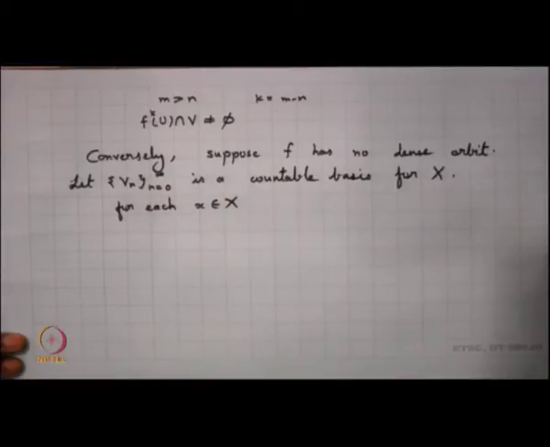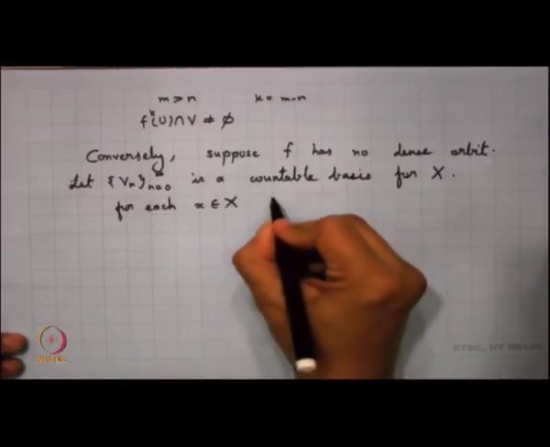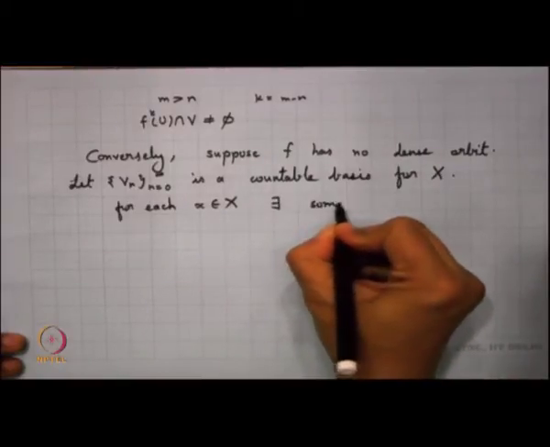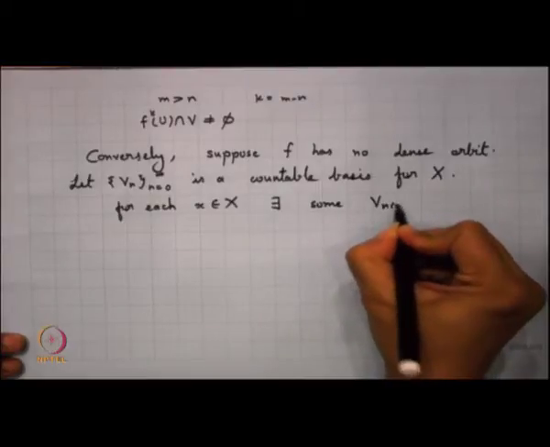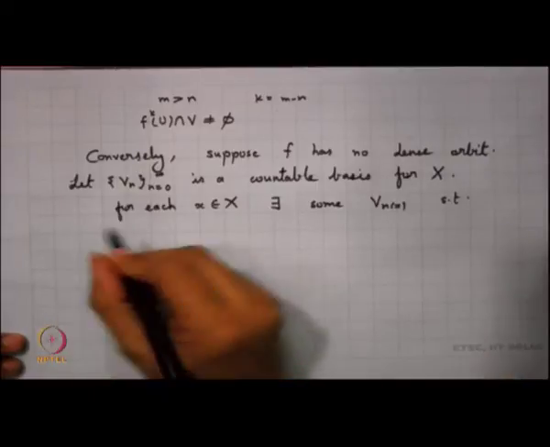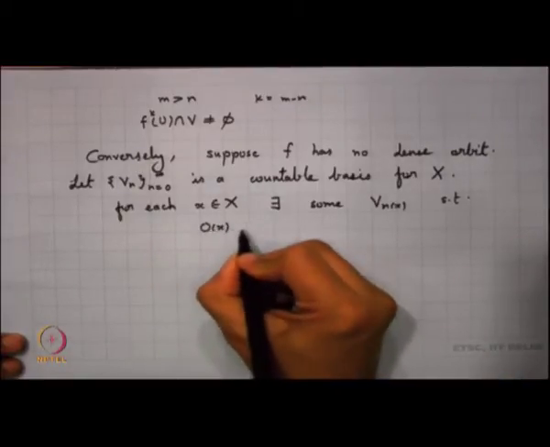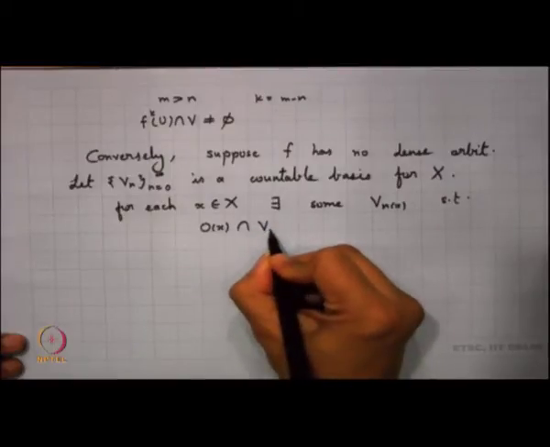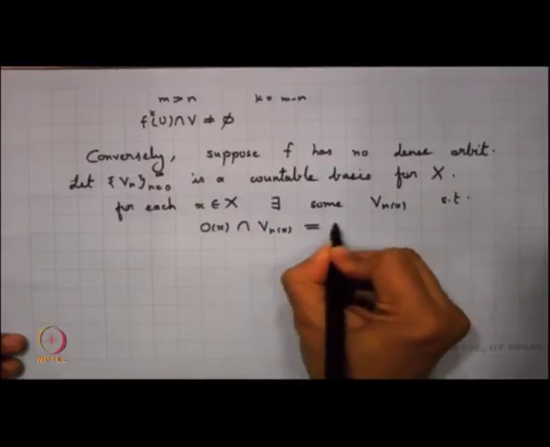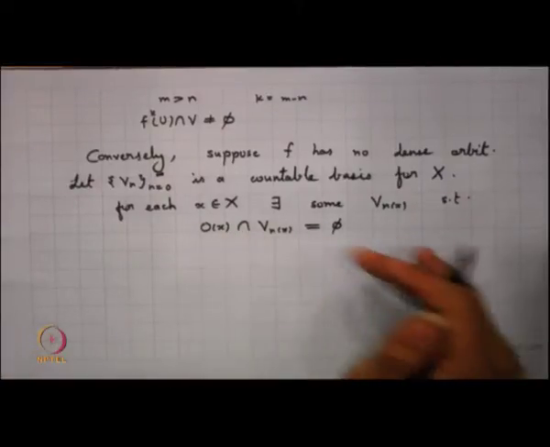So, there exists some V n x, now I am indexing this by x, such that the orbit of x intersection V n x is an empty set. The orbit does not come up to V n x at all.